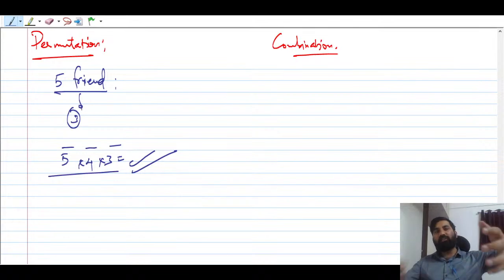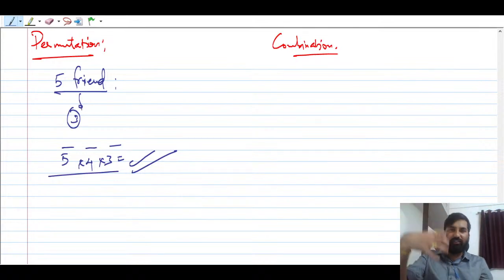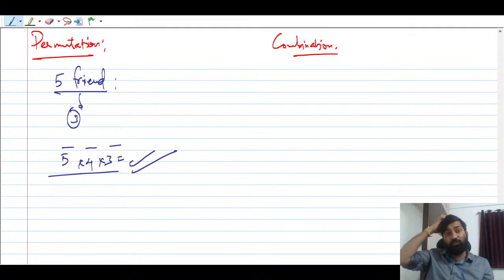So see, out of 5 you're taking 3 and you're going to arrange them. Remember, this is called permutation. क्यों अरेंज करना है? Because you want to take a picture. मान लो आपके पास 3 चेयर हैं, there are 5 people in the room and you have got 3 chairs. So you will take 3 people from the 5 people and ask them to sit in the chairs. 5 के 5 तो बैठाना दोगे नहीं, 3 ही को बैठाओगे. तो अगर आपको बैठाना है, if you have to arrange them, that is called permutation.